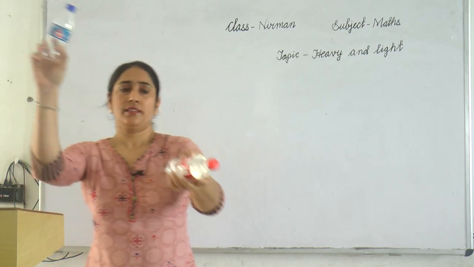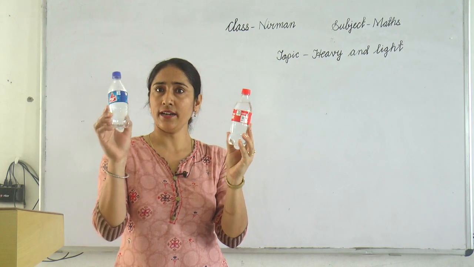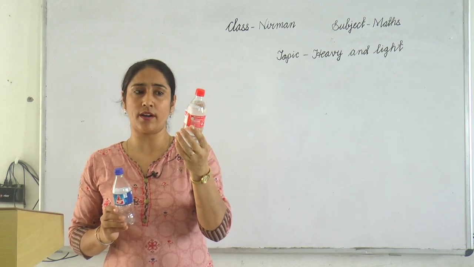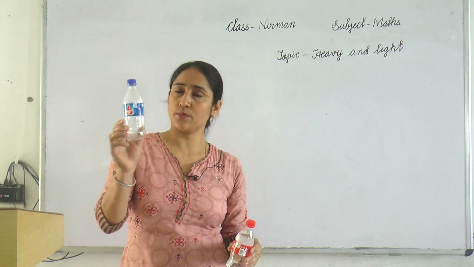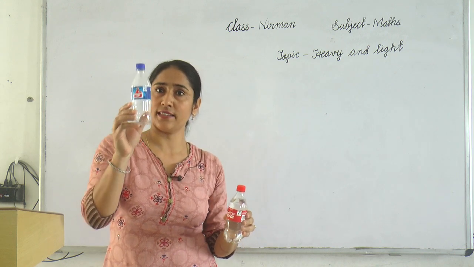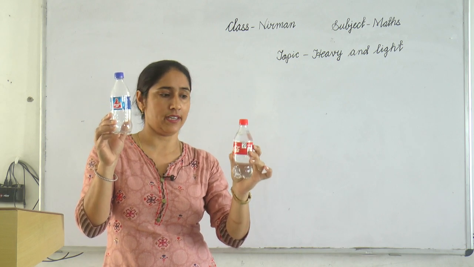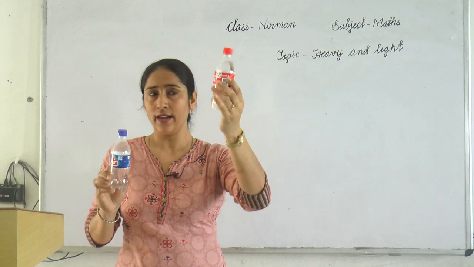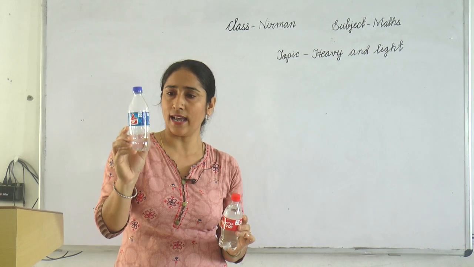Okay, these are two bottles. One bottle is filled with water and this bottle is empty. The bottle filled with water goes down and this bottle goes up. It means this bottle, filled with water, is heavy and this bottle is light. Okay.